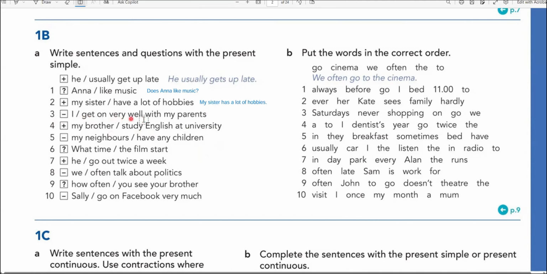So I get on very well. Negative, I don't get on very well with my parents.